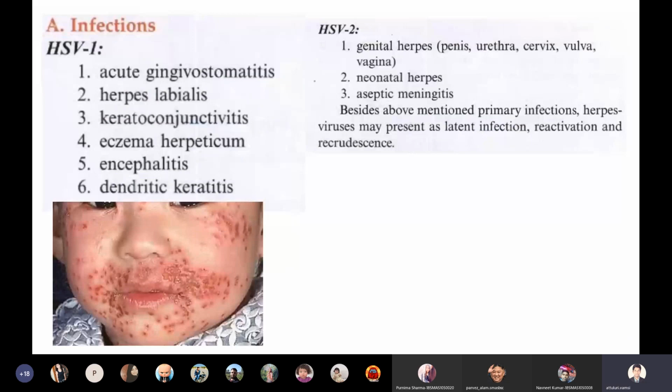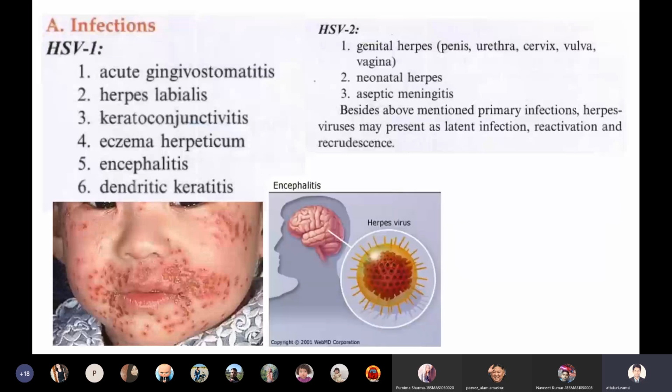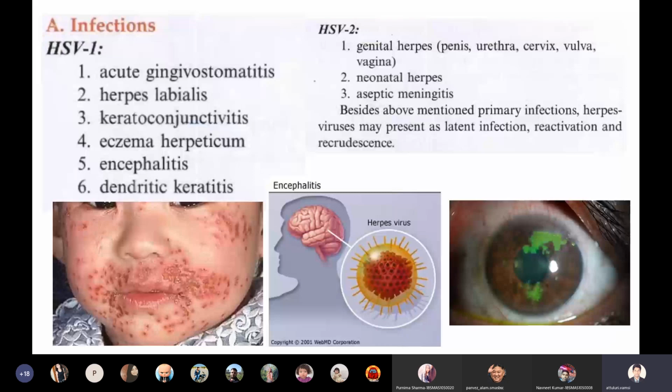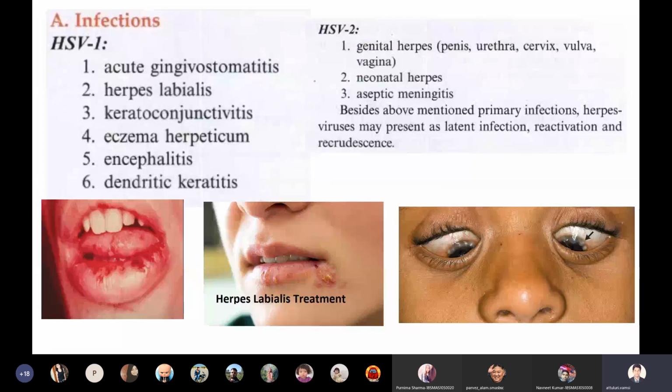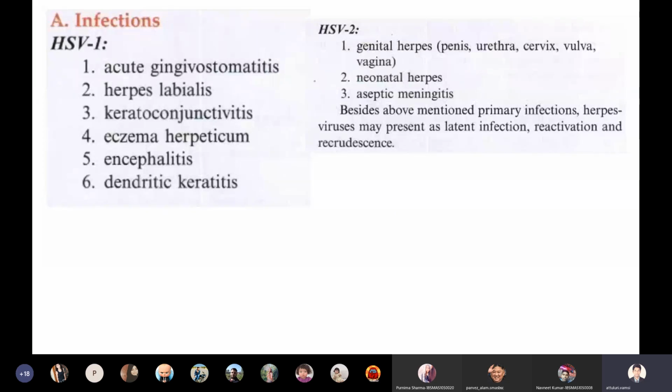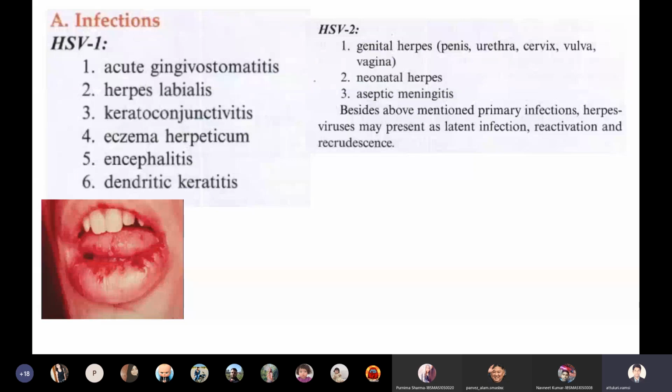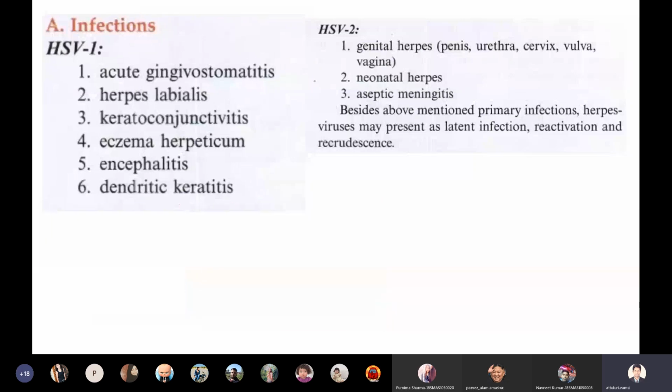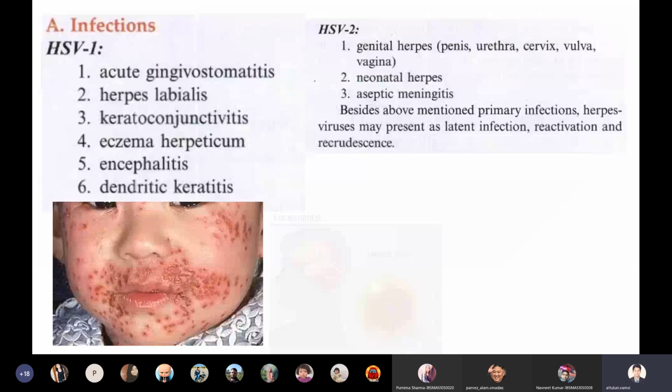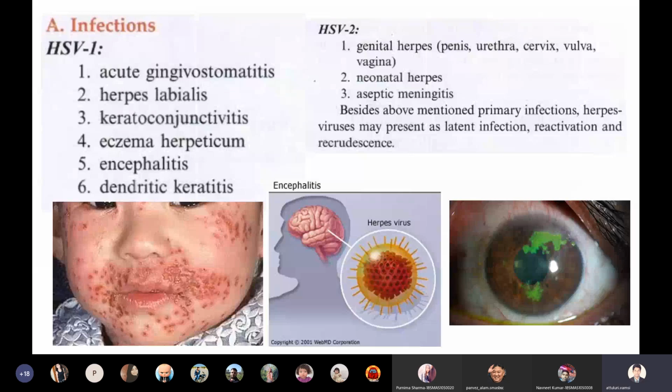Then it can cause encephalitis, which is inflammation of the brain, and dendritic keratitis. So acute gingivostomatitis, herpes labialis, keratoconjunctivitis, eczema herpeticum, encephalitis, and dendritic keratitis are the signs of herpes simplex 1 virus. Then let us see herpes simplex 2. This will cause genital infection.